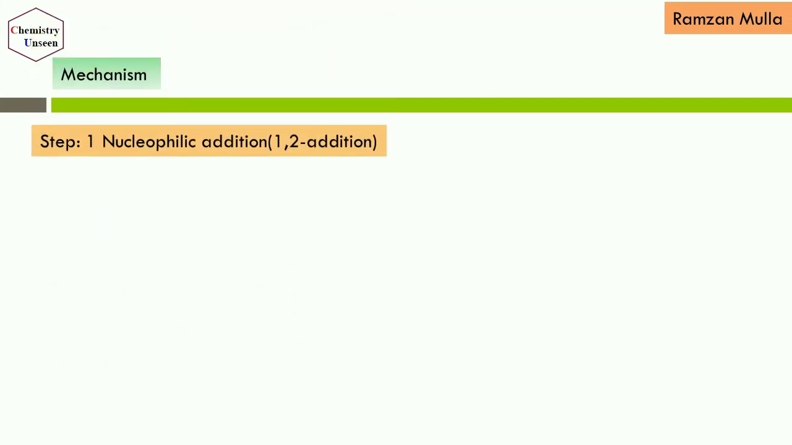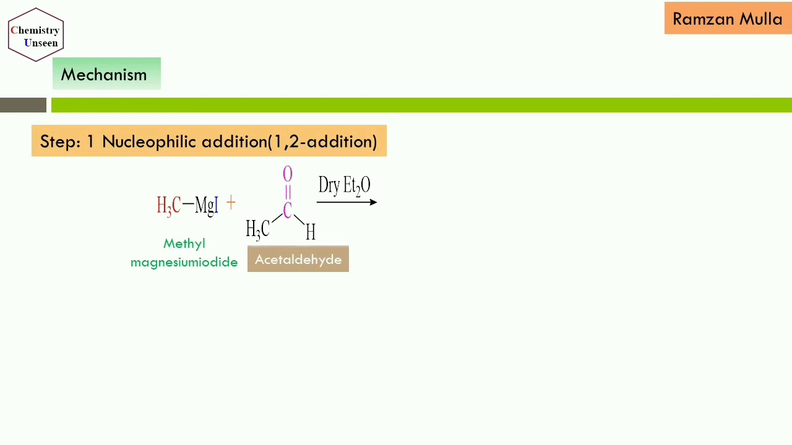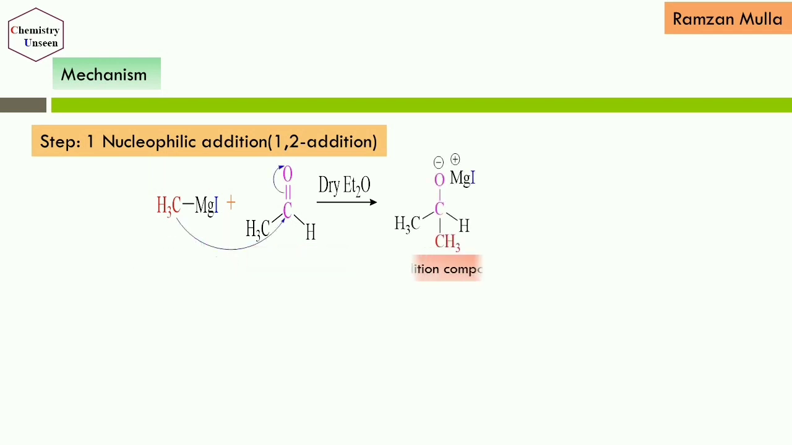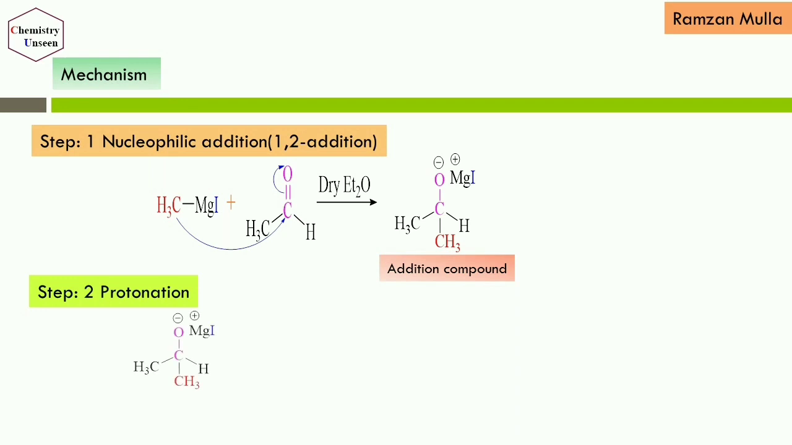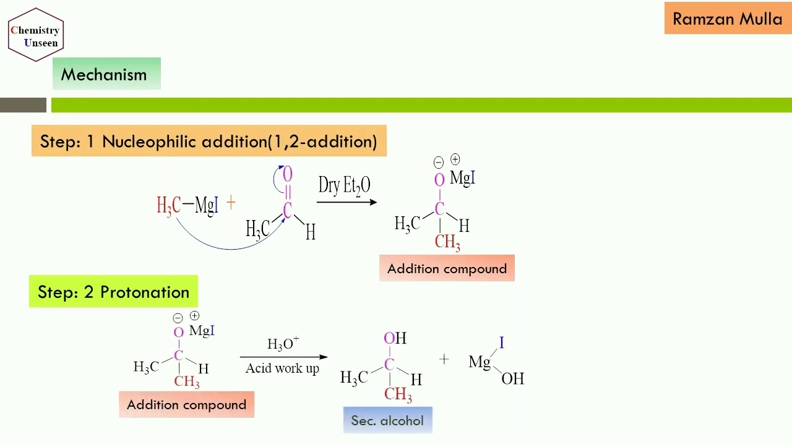Here again, the first step is nucleophilic addition, similar to the first reaction we studied. So here methyl magnesium iodide, on reaction with acetaldehyde, gives an addition compound, that is once again alkoxide, and in the second step it undergoes protonation, or you can say acidic workup, to give the required product, that is secondary alcohol. The mechanism is the same.